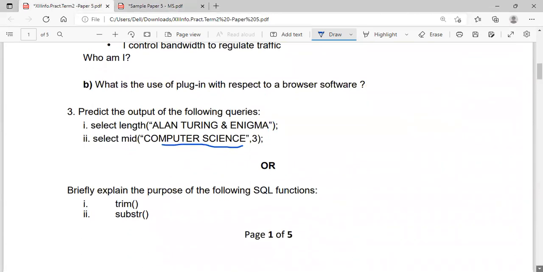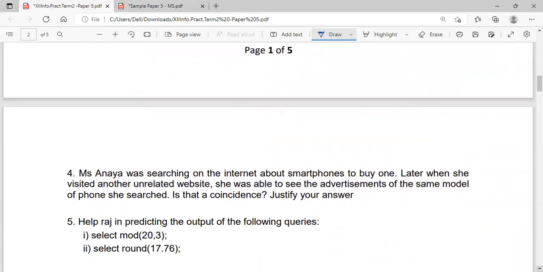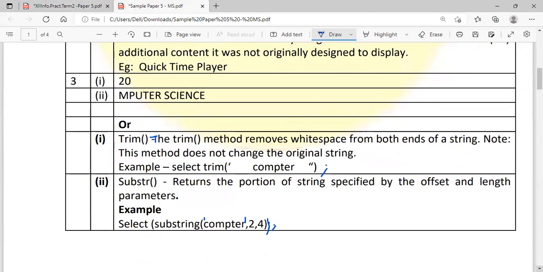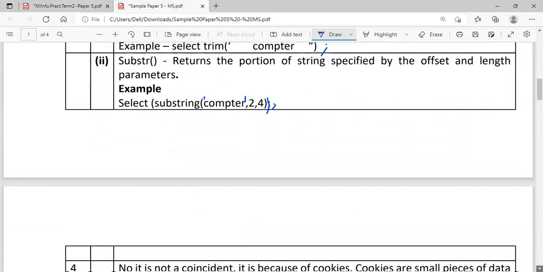So, moving on to question number 4. Ms. Ananya was searching on the internet about smartphones to buy one. Later, when she visited another unrelated website, she was able to see the advertisement of the same model of phones she searched for. Is that a coincidence? Justify your answer. It's not a coincidence. This is because of the cookies.